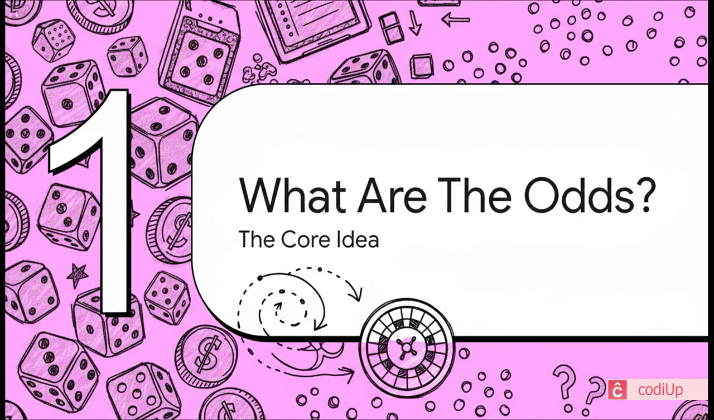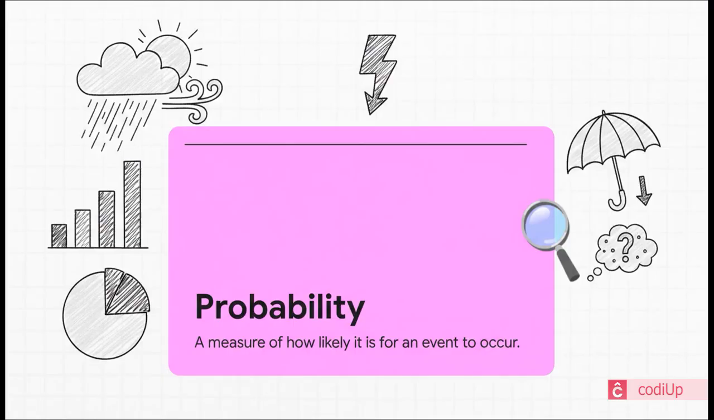Okay, but before we can really put probability to work for us, we need to get a solid grip on what it actually is. So let's start with the absolute core idea. What are we really talking about when we say the odds? At its heart, it's really simple. Probability is just a way to measure likelihood. When you check the weather forecast and it says there's a chance of rain, that's literally probability in action. It's our way of putting a number on how uncertain we are about something.